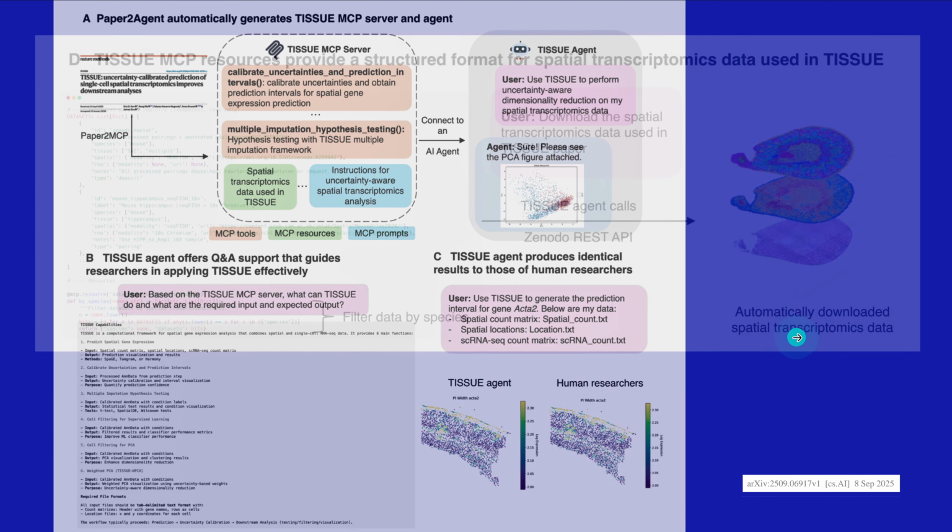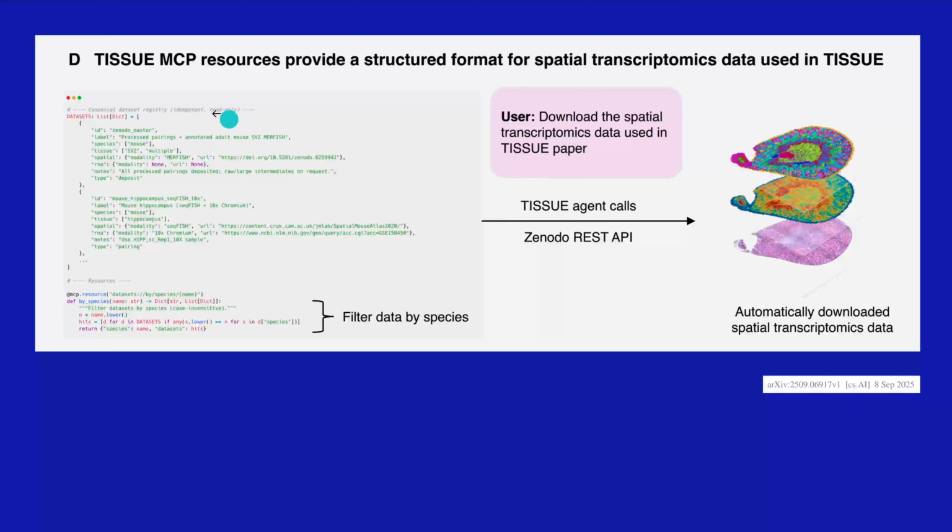So the idea is beautiful. And then you have the MCP server, you now have the tissue MCP resources. They provide you with a structured format for, let's say, transcriptomics that you can use with your particular data, or you filter the data for your particular selection of species or whatever you want to do. And you also get beautiful results as published, as a reference for the community.